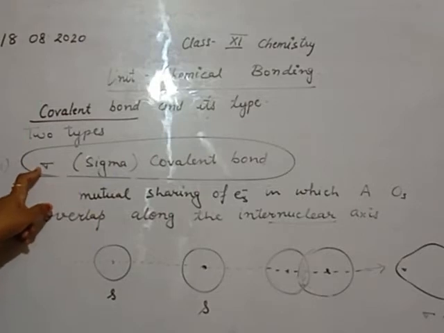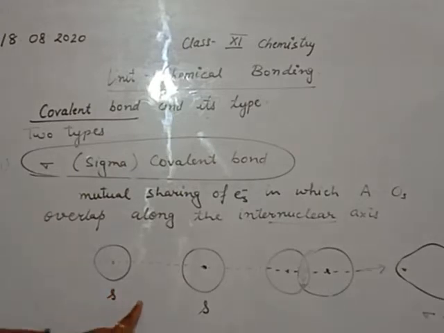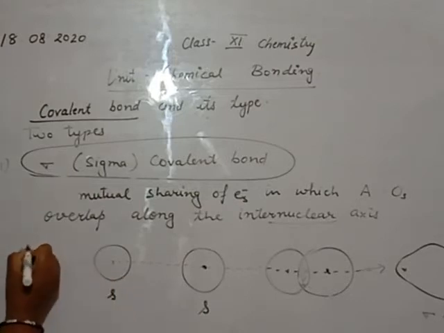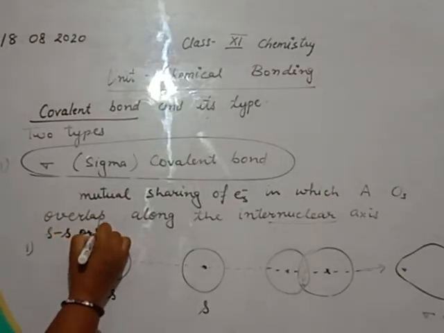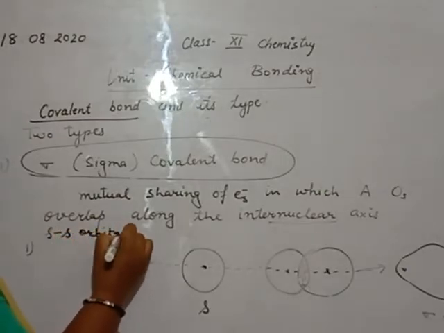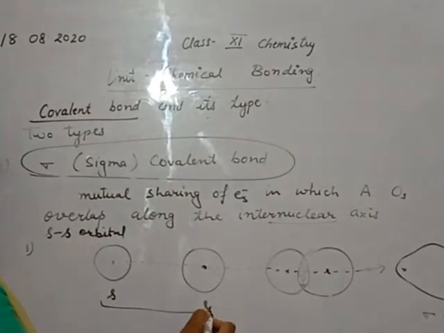This is the representation of a sigma bond. Beta, a sigma bond is formed between s orbitals. It is one of the characteristics. These orbitals are of the same energy or approximately the same energy.